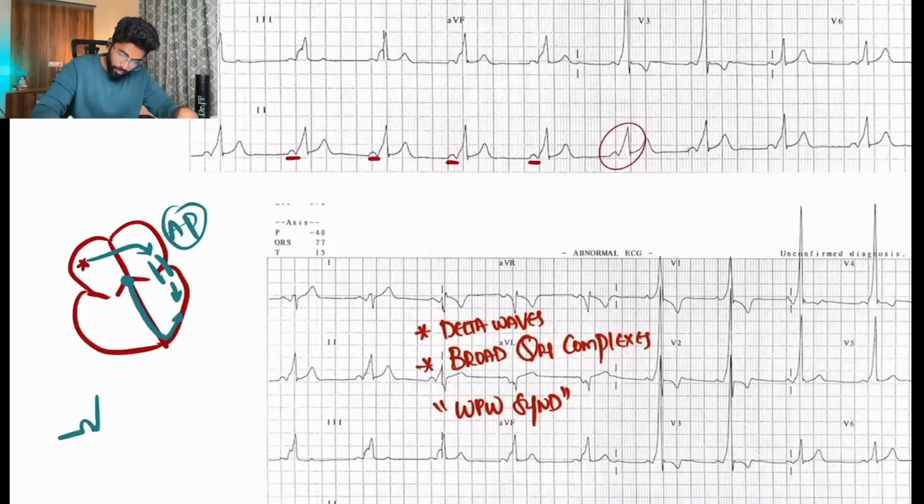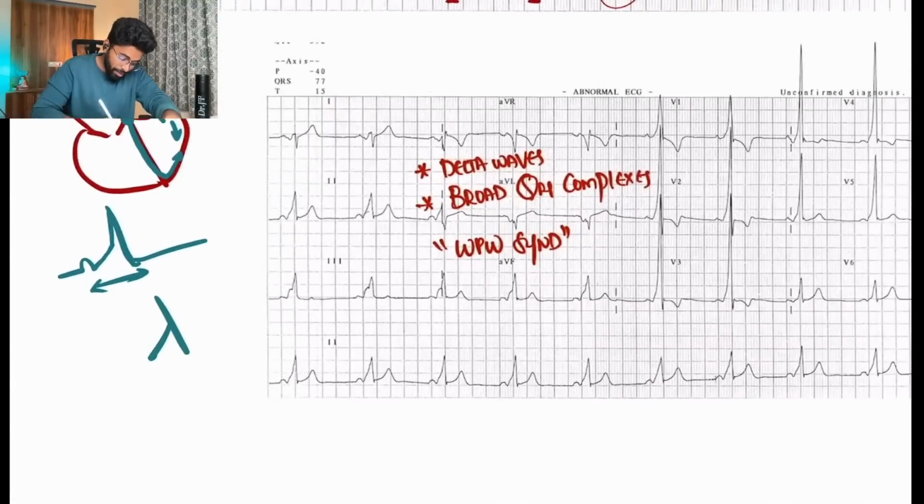I said the bundle of His is the fastest conduction pathway in the heart, but here the accessory pathway is being activated, which is slow conducting, as it conducts to the Purkinje fibers, which are also slow conducting. The QRS will be slowly rising, and by the time it connects with the bundle of His or the bundle branches, we get the normal R wave. This is called the delta wave appearance in WPW syndrome.